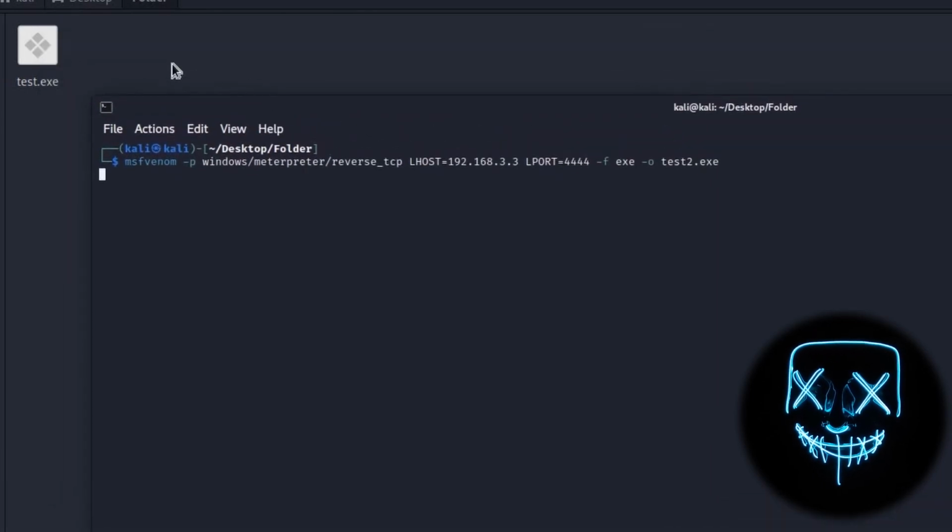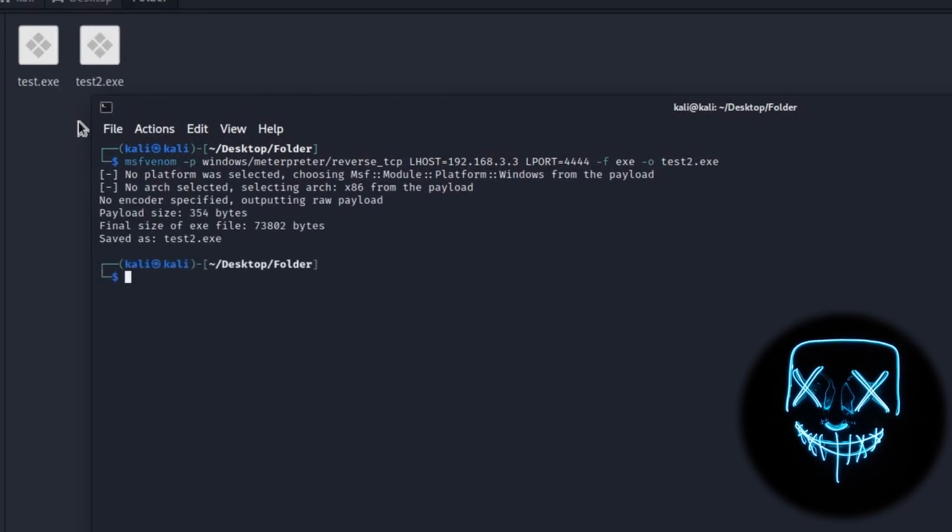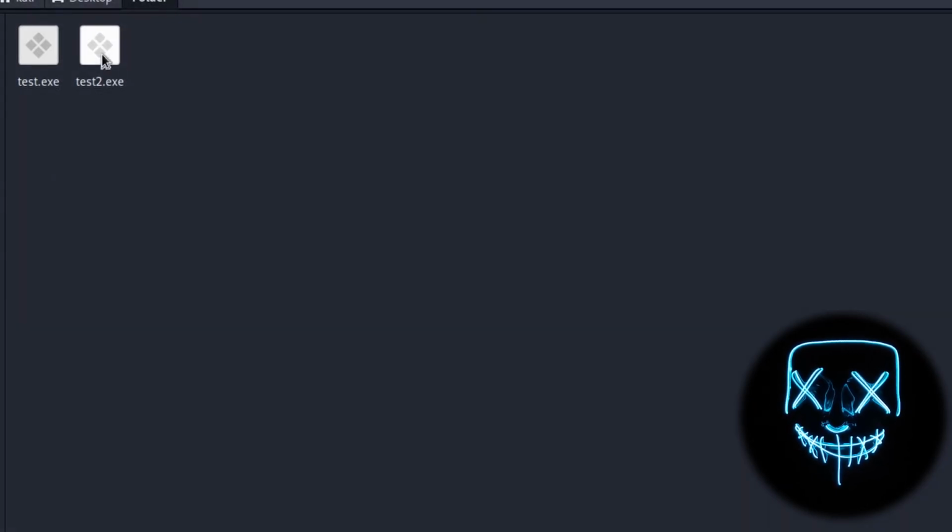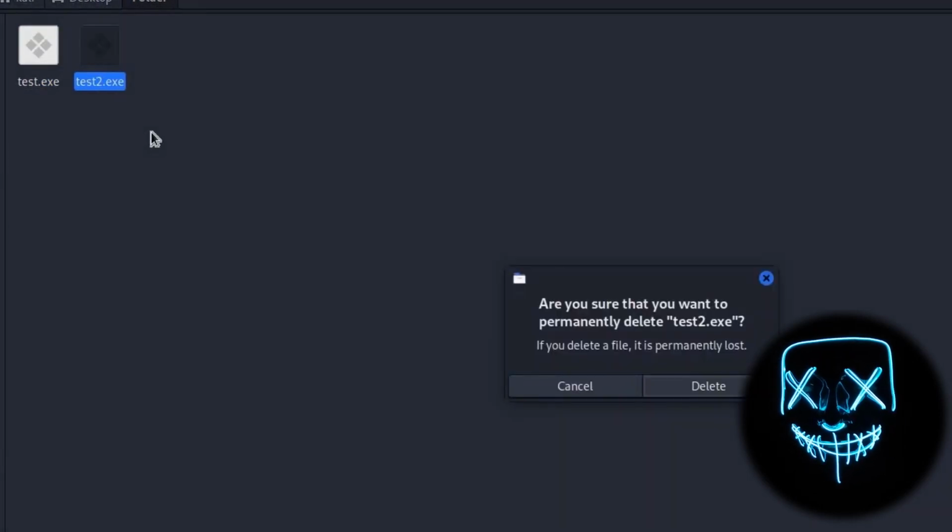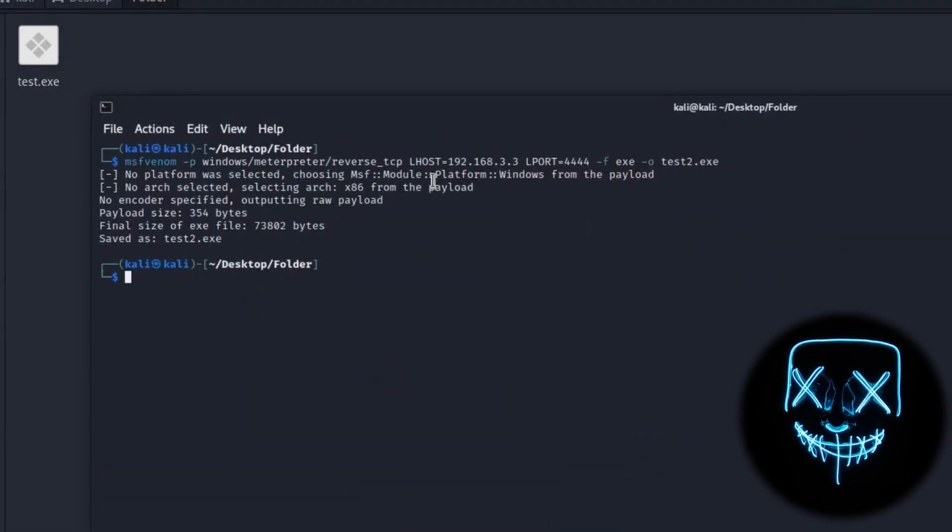If we press enter, we will see that a new file will be generated. Those both are the same file, but generated in different methods. Let's just delete this one and keep the other one.